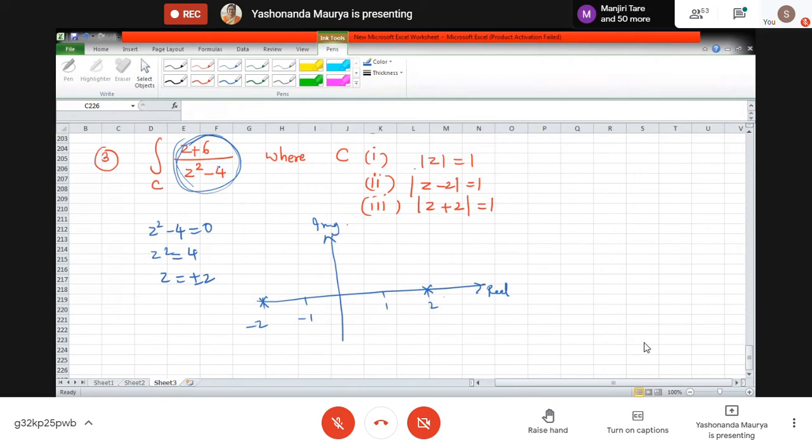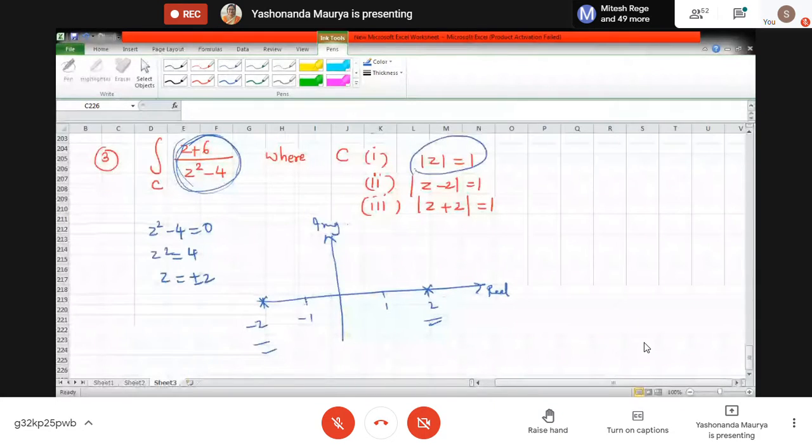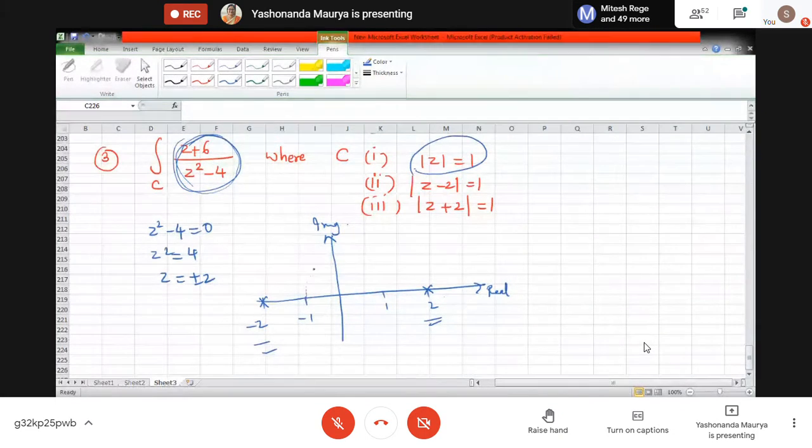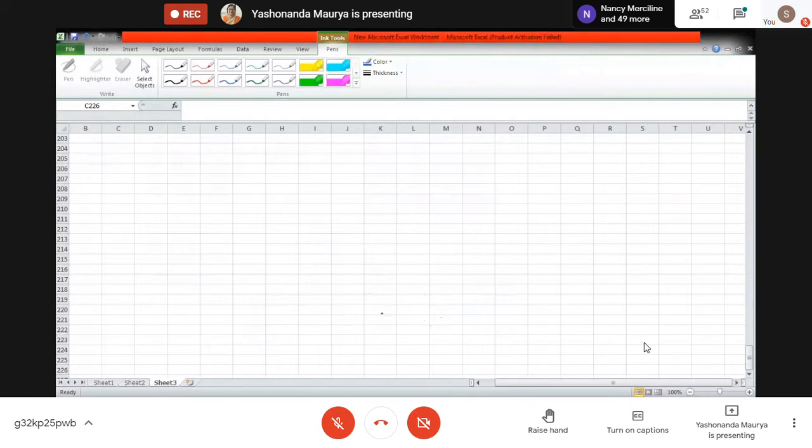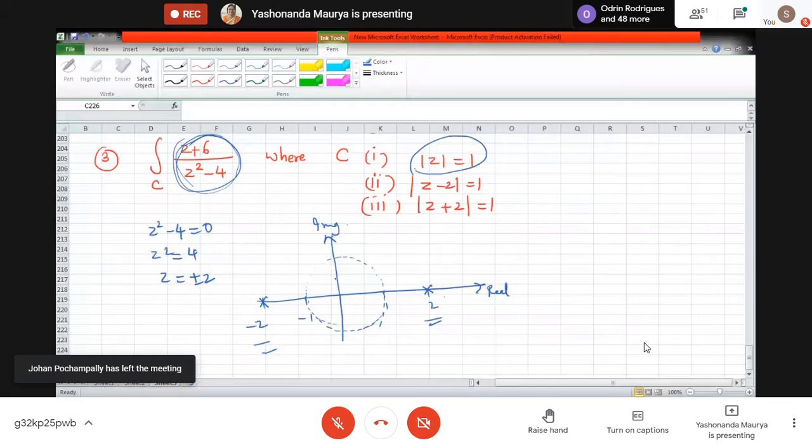Now let me draw the first curve, mod z equal to 1. It is a unit circle centered at the origin with radius 1. It will pass through minus 1 as well as 1. So this is my first curve. Now observe what has happened on the curve and inside the region. What about the problematic points? Are they lying inside the region?